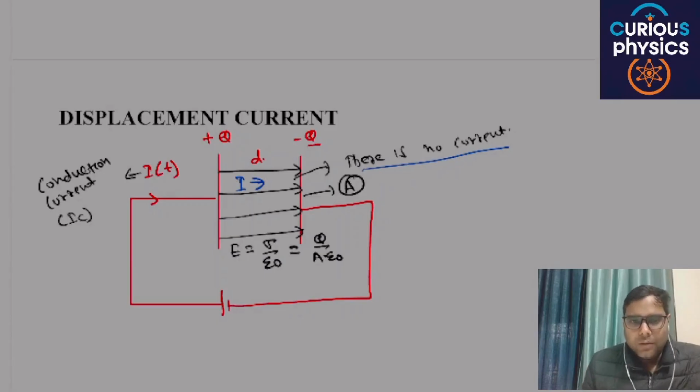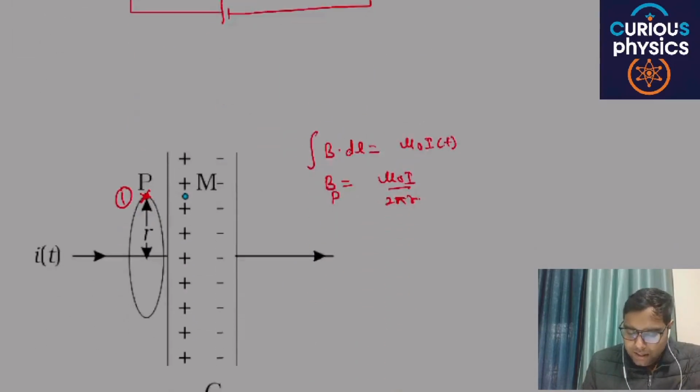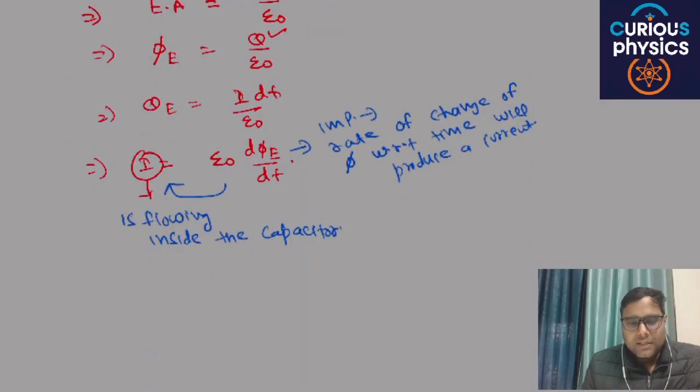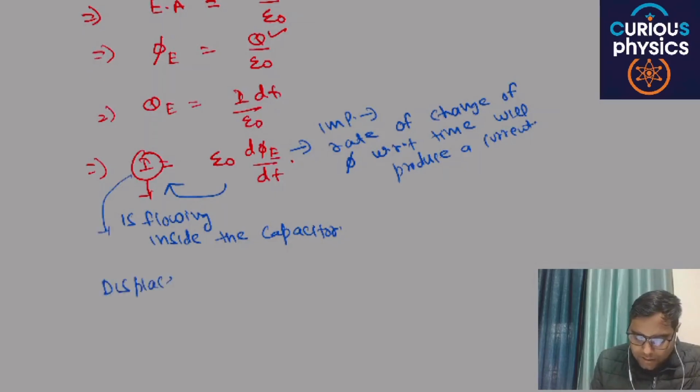Okay, are you able to understand my point or not? And this particular current, which is produced by a rate of change of electric flux, is known as displacement current. Are you able to understand my point or not?